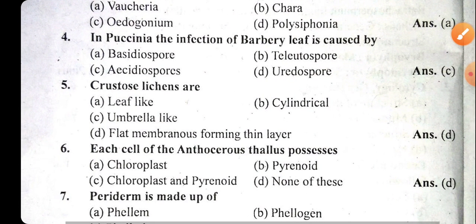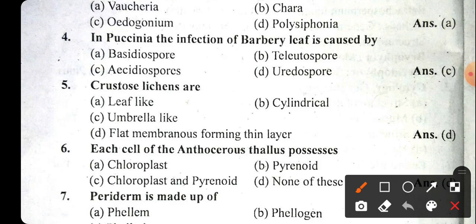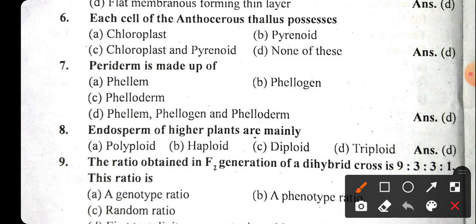Now the next question is, the infection of barberry leaf is caused by, the right answer will be the aecidiophores. Crustose lichens are flat, membranous, forming a thin layer. Now the next question remarks that each cell of Anthoceros thallus possesses, the right answer will be none of the above, because the cell of the Anthoceros does not possess chloroplast pyrenoids.